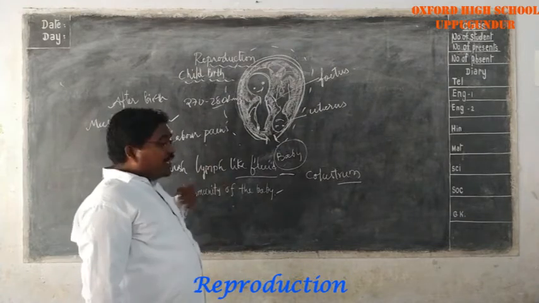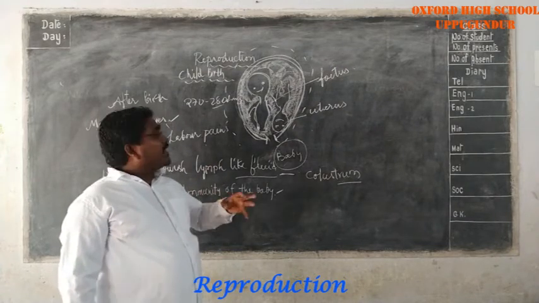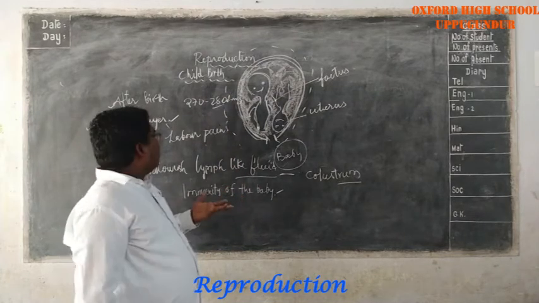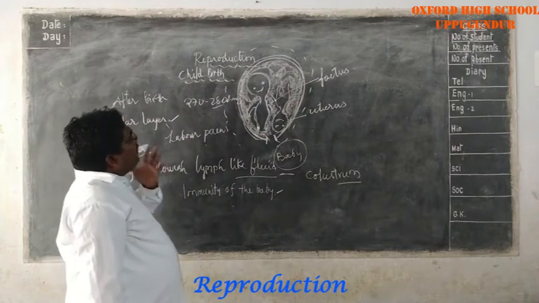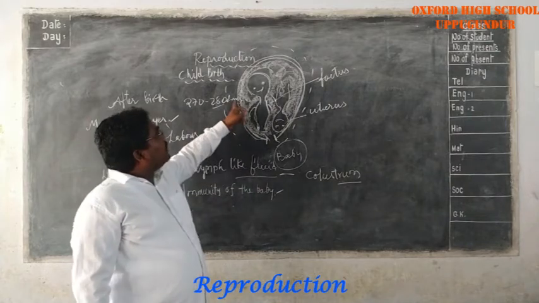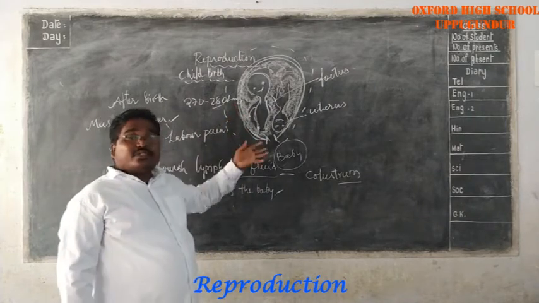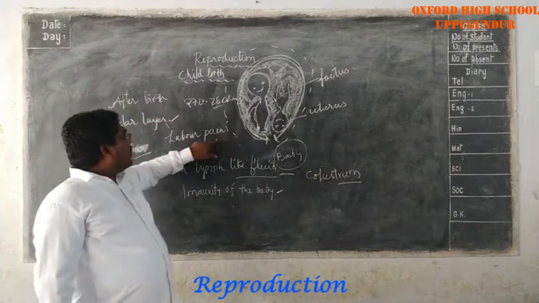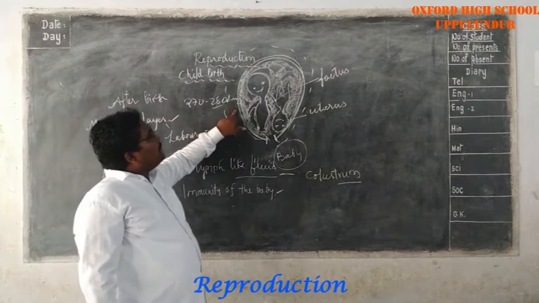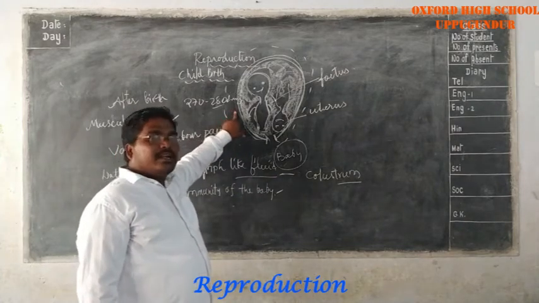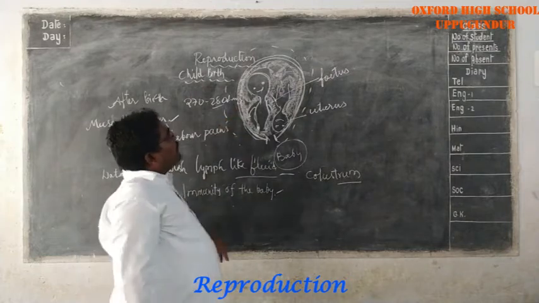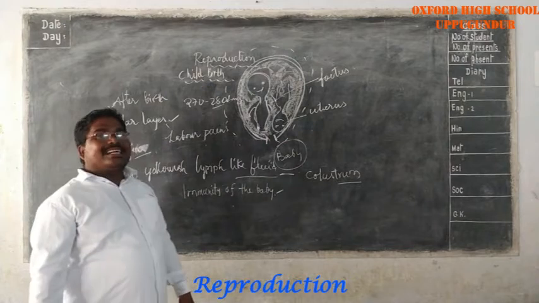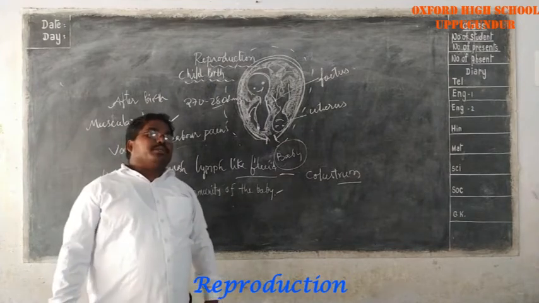Okay, so still we do not know about the mechanism that occurs in childbirth, how it is going on. Next, the childbirth begins when the muscle layers of the uterus start contractions and relaxations. They are called labor pains. The contractions and relaxations of the uterus push the baby towards the vagina, which is the last part of the canal of the female reproductive system.